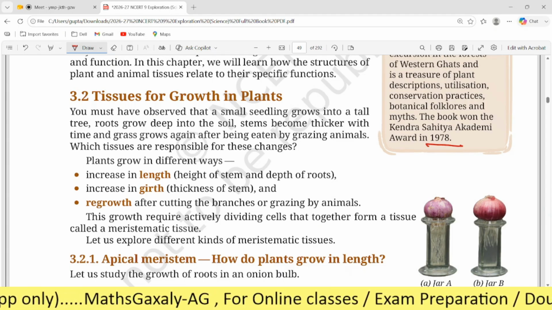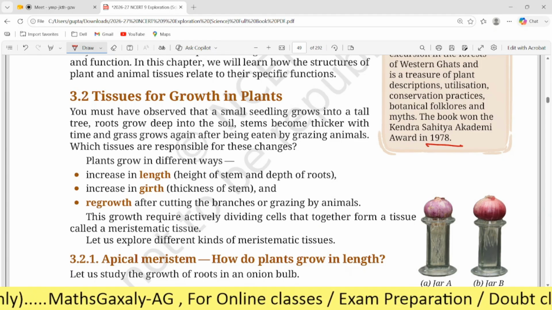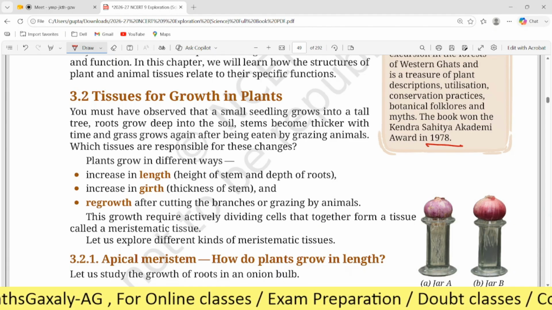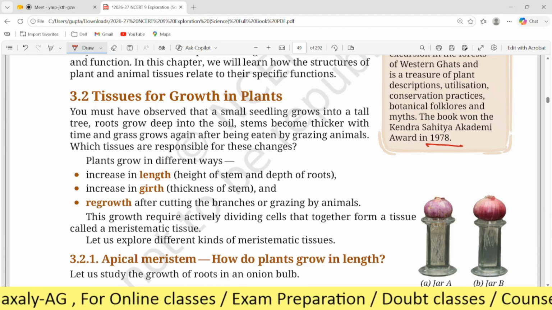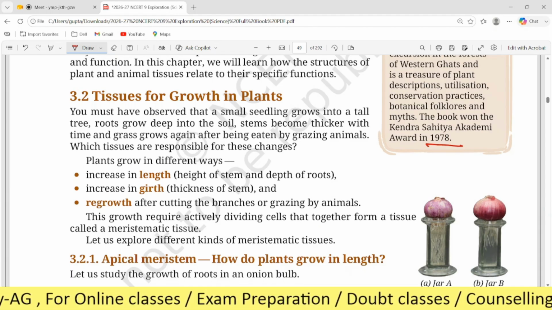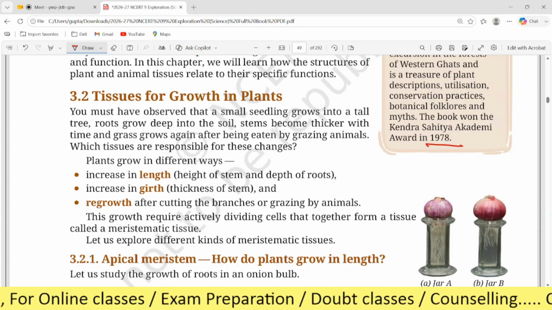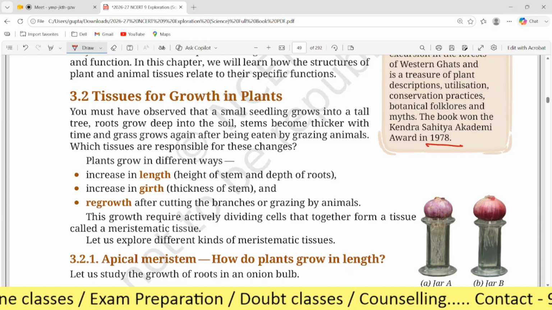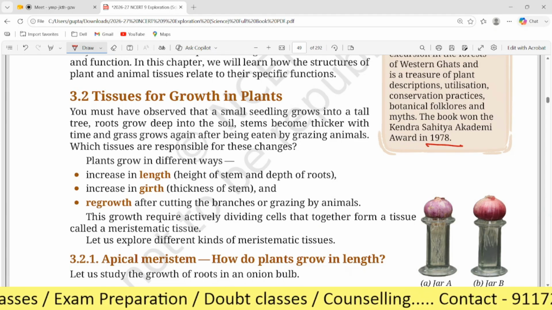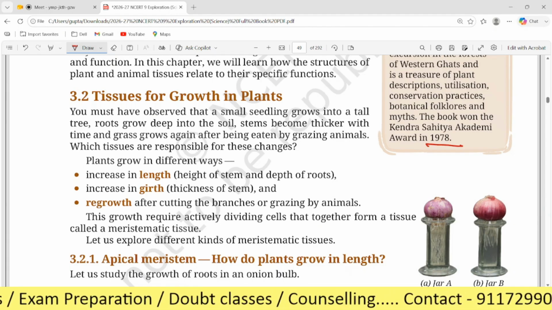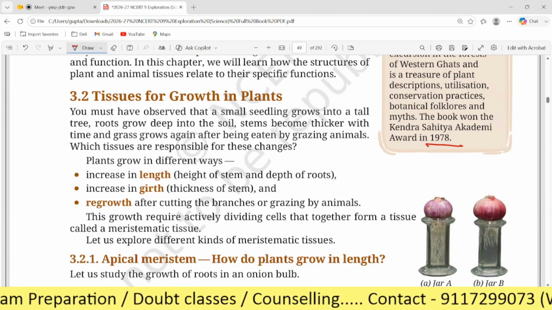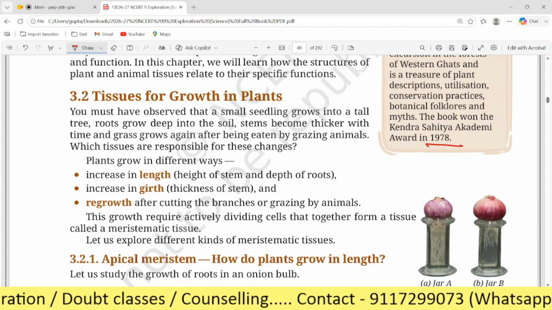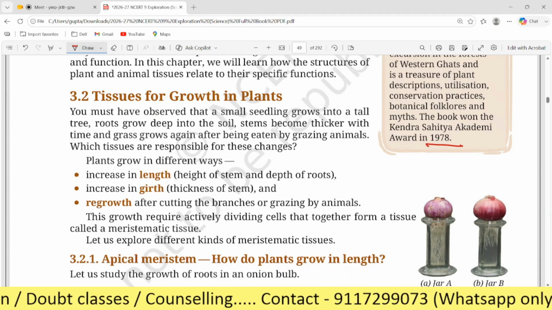Yeah, apical meristem. I think it's like cells, the tissues that grow. Which tissues are responsible for these things? I think I learned it was a meristematic tissue. I think one of the meristematic tissues. So yeah, I think it's the apical meristem, right? Okay, let's see.